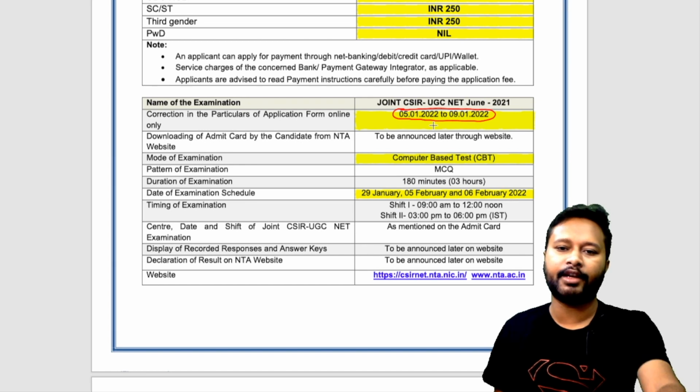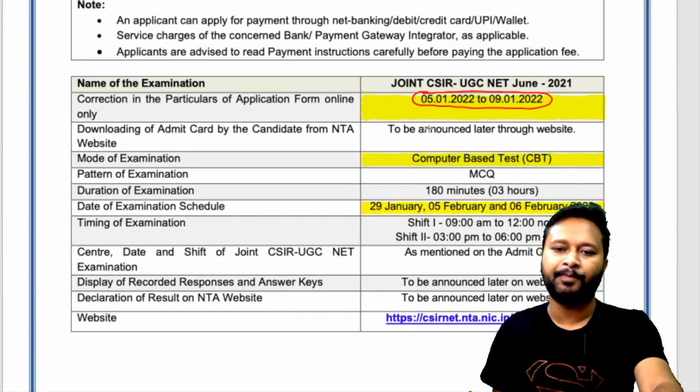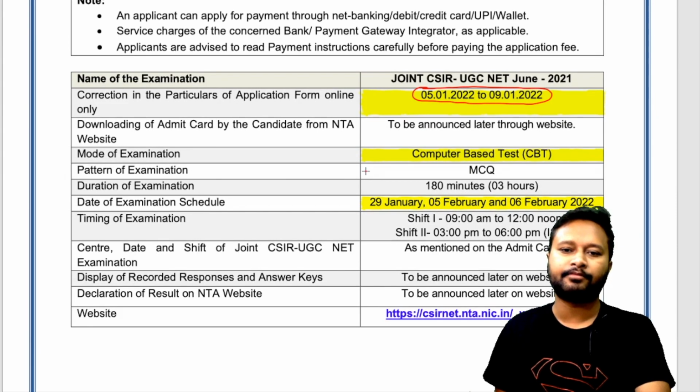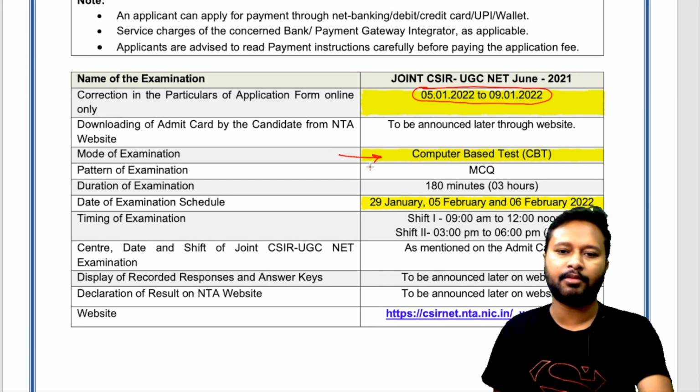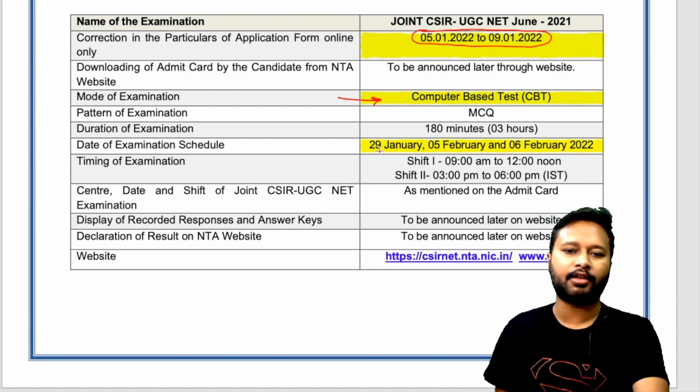Okay, so that's the date which they have given you to make corrections. Downloading the admit card will be given later on, when the admit card will be provided. Mode of examination is CBT, which it used to be. So CBT is the mode of exam. MCQ and other things are the same.